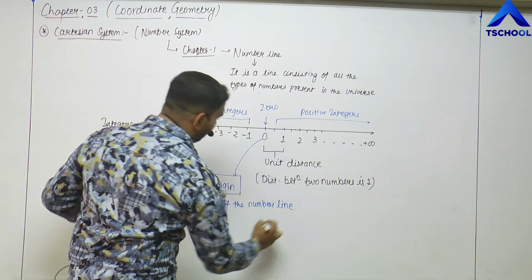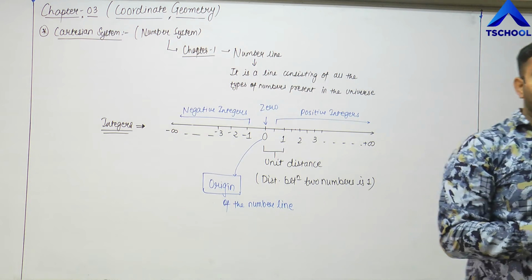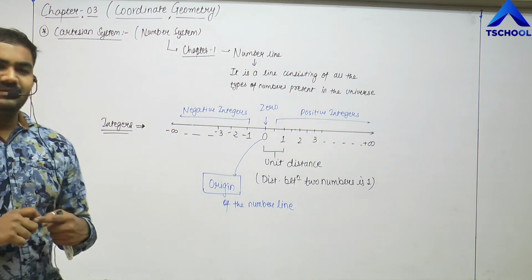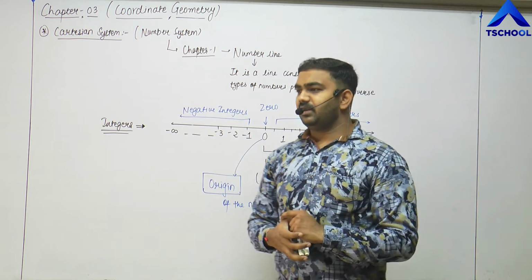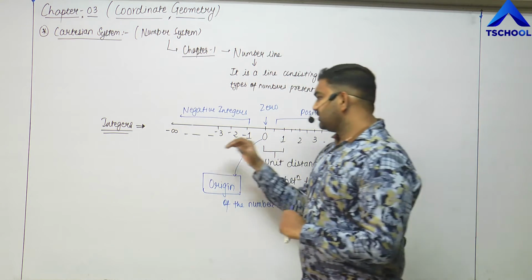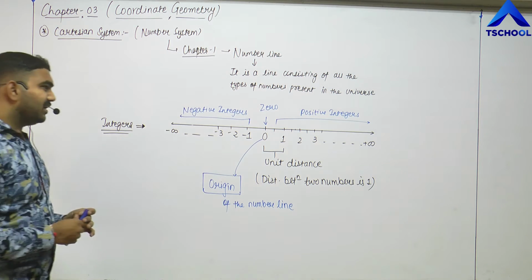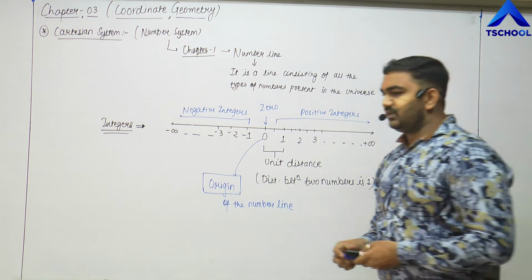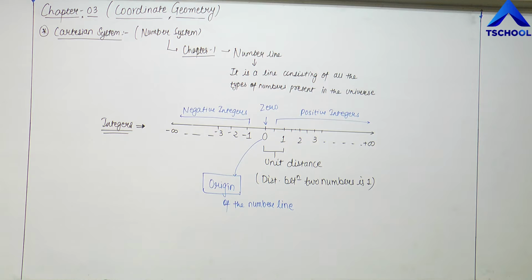Whenever you come across the word origin, the first thing that must strike your mind is 0. 0 is known as the origin of the number line. Is it clear, friends? This is the number line written here with only the integers.